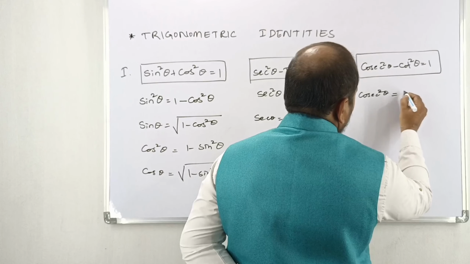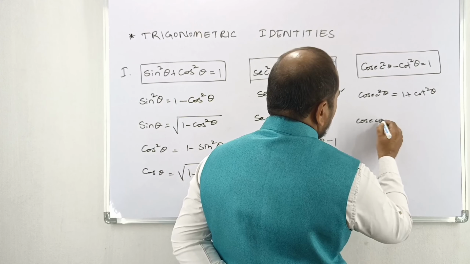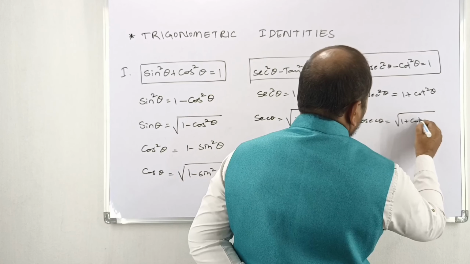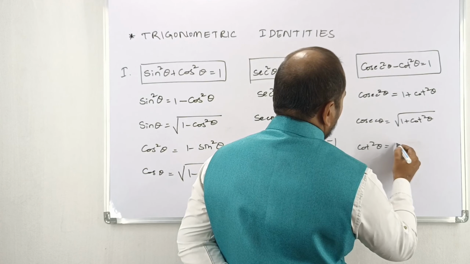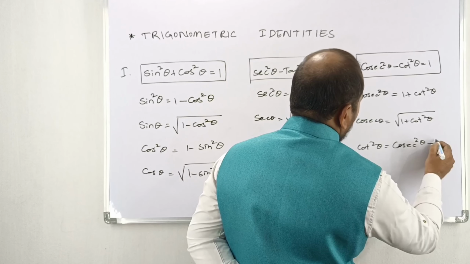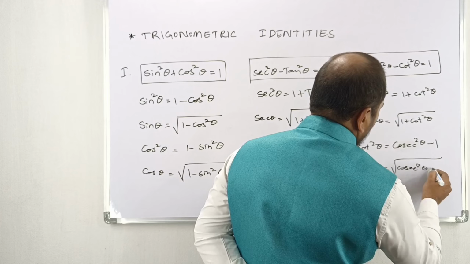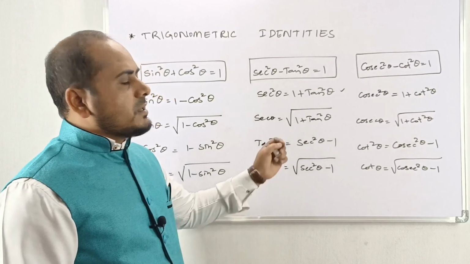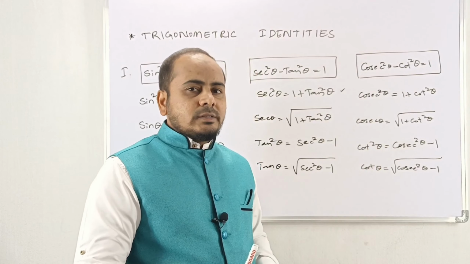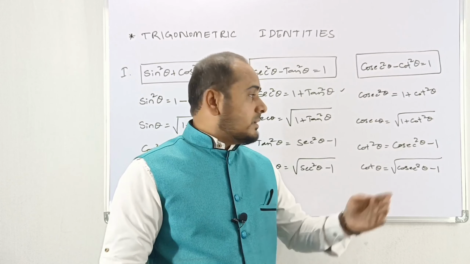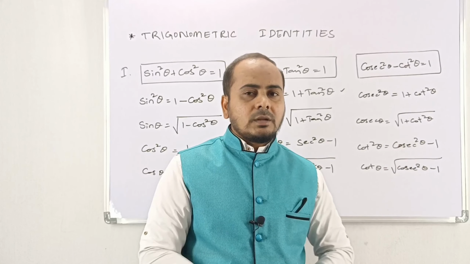Cosec square theta is equal to 1 plus cot square theta. And this can be written as cosec theta is equal to under the root of 1 plus cot square theta. Then cot square theta is equal to cosec square theta minus 1. Cot theta is equal to under the root of cosec square theta minus 1. This also you have to prepare systematically, my dear. Like cosec square theta is equal to 1 plus cot square theta, cosec theta equals the root, and the same way cot square theta is equal to cosec square theta minus 1, cot theta equal to under the root of cosec square theta minus 1.